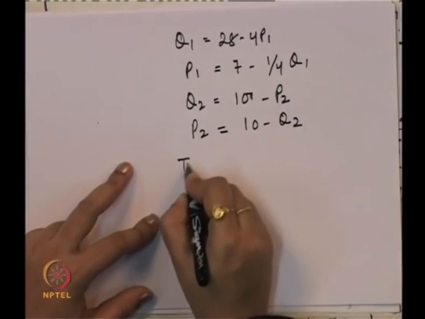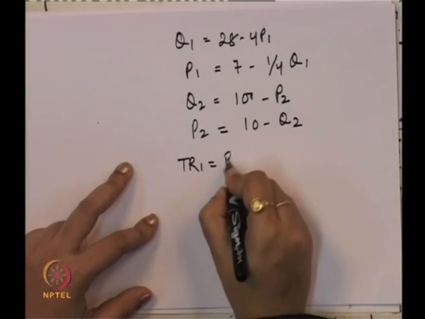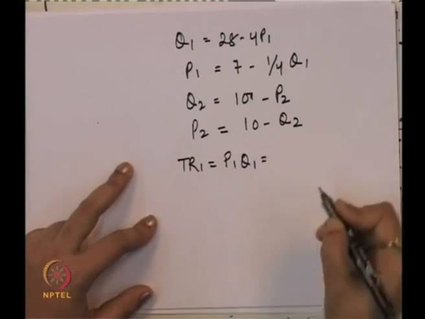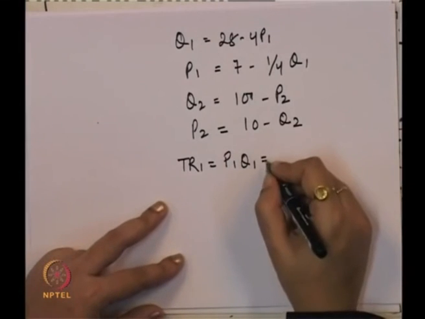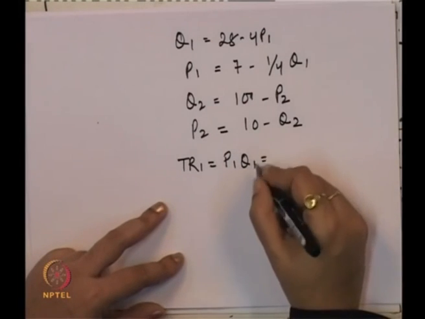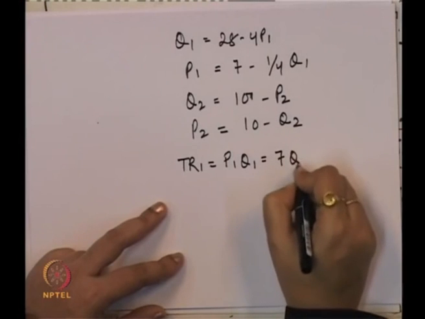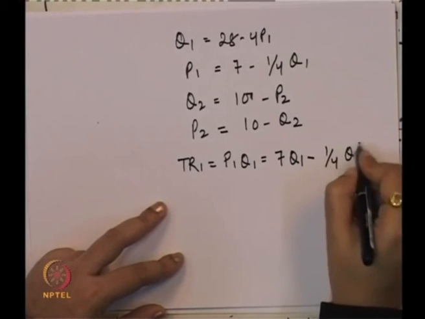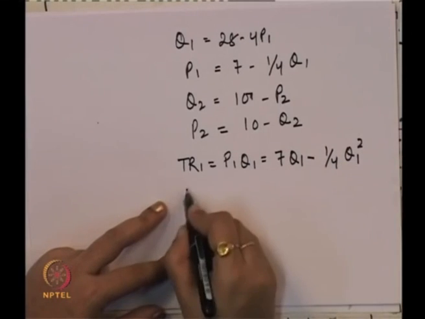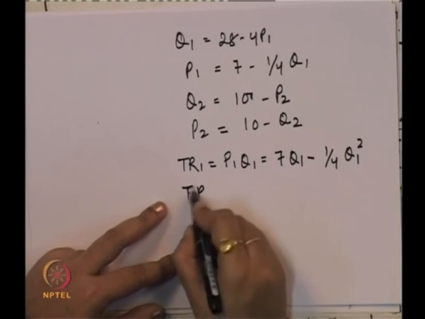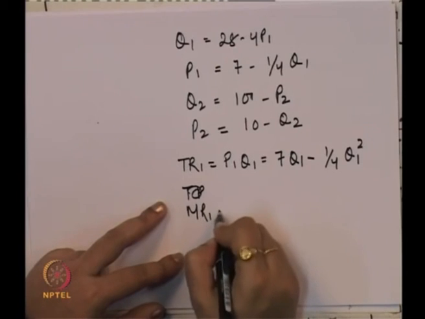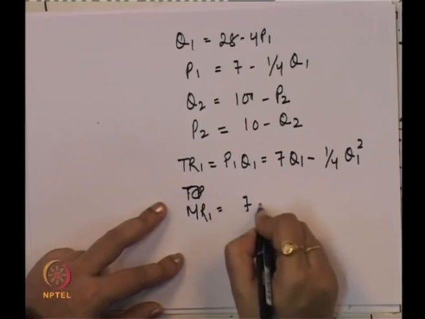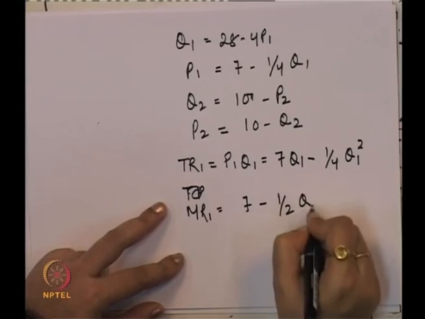Total revenue 1 is P1 Q1, so that comes to 7 Q1 minus 1 by 4 Q1 square, and differentiating the total revenue we get the marginal revenue 1, that is 7 minus half Q1.